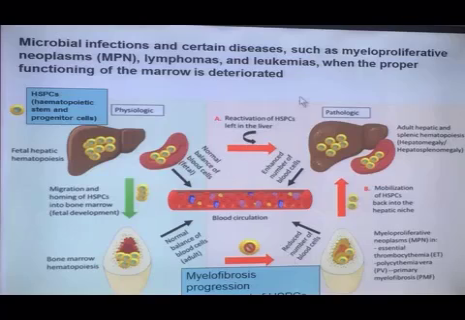But in some diseases such as myeloproliferative neoplasm, MPN, and lymphomas and leukemia, the proper function of the marrow deteriorates. This is a pathological condition. In the physiological condition, the production of RBCs is shifted from the liver and spleen to the bone marrow. In the pathological condition, when there is progression of myelofibrosis, when the bone marrow is converted into fibrous tissue and is no more capable of production of RBCs, again this process is shifted to the liver and spleen.